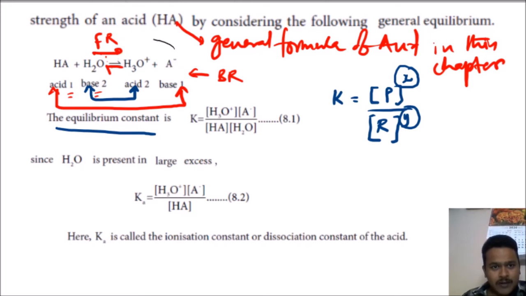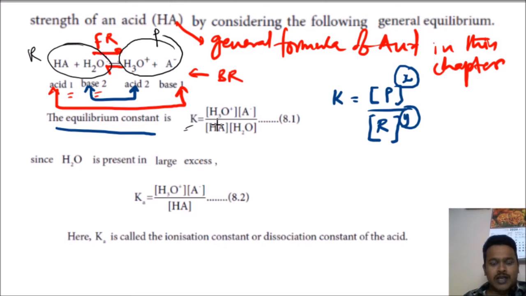What is product? These two are the products, these two are the reactants right here. Equilibrium constant K is equal to products H3O plus and A minus by reactants HA and H2O. Here, H2O is present in large excess. Whatever the amount of H2O that participates in the reaction is very, very small. It is like taking a cup of water from the sea.